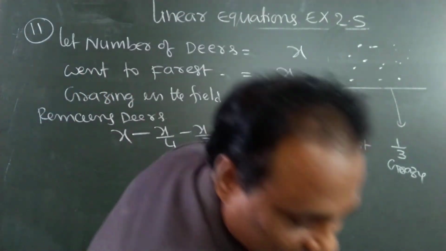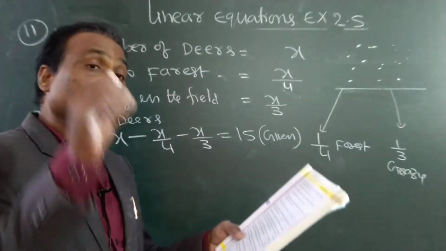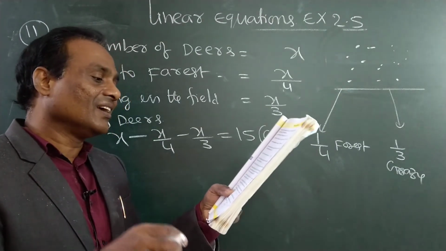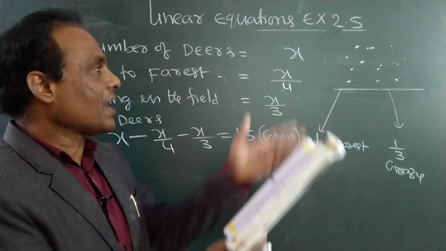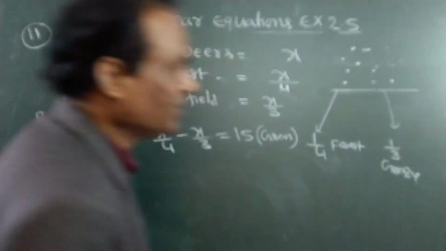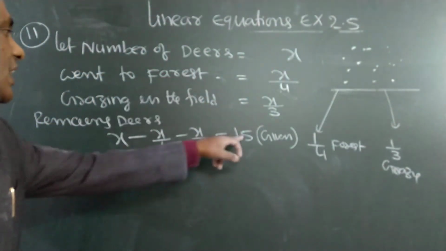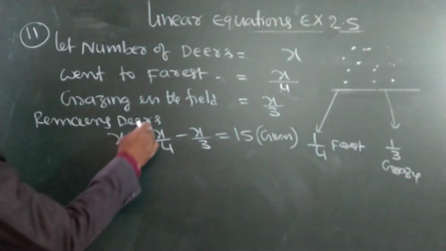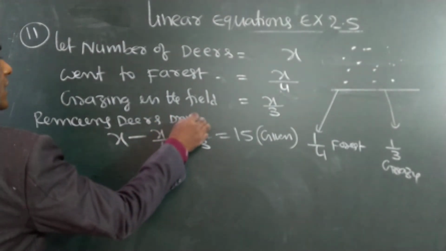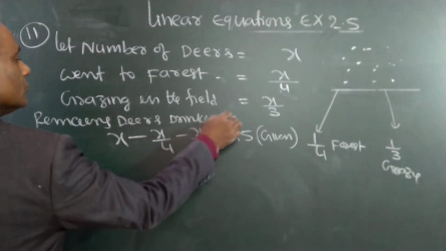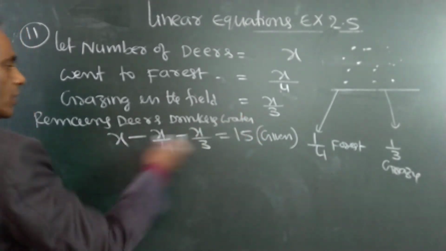See the question. Remaining 15 are drinking water on the bank of the river. How to get it?